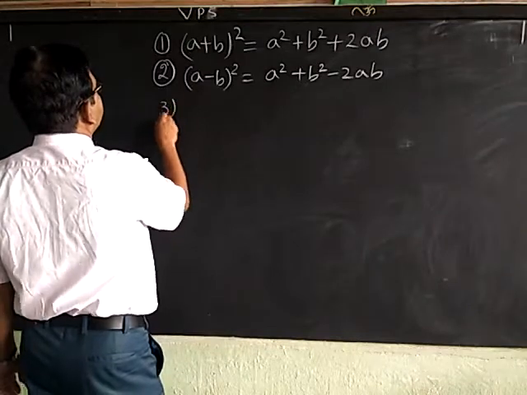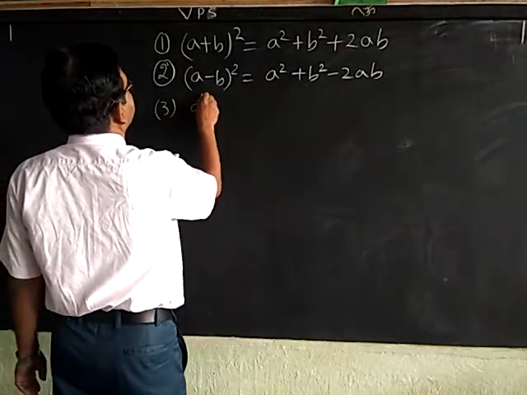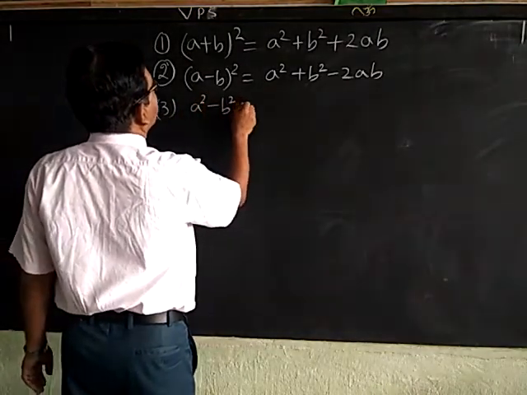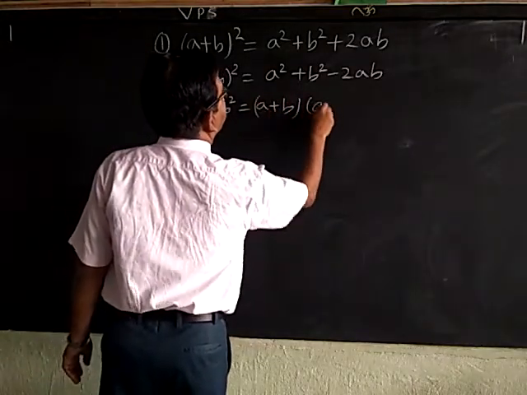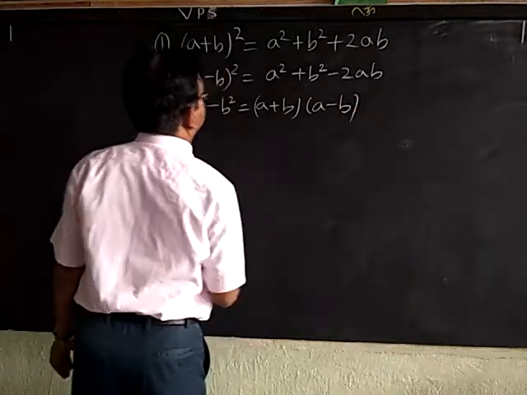Third formula, a square minus b square is equal to (a plus b)(a minus b).